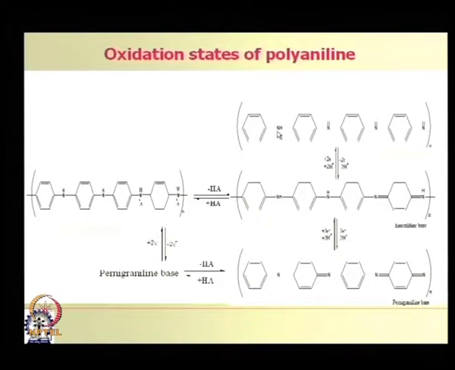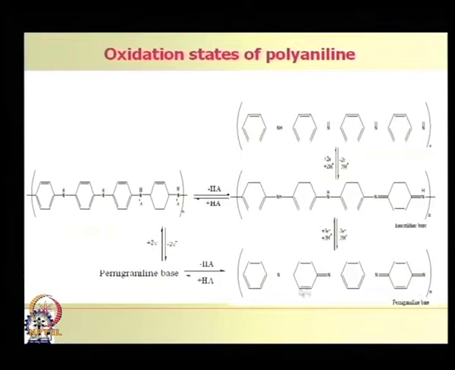Look at this structure, here a lone pair is available, but how can you get the conjugation here? You cannot get conjugation here. You have to get the conjugation by this salt formation, that means if you donate electron or accept electron from this structure, then you can get this kind of structure. So, that is the role of dopants, an electron donor or electron acceptor, and this is true for all conducting polymers.